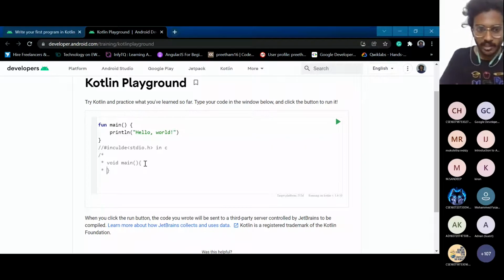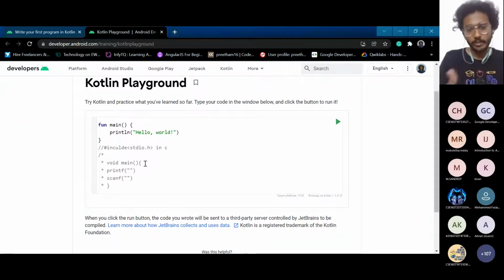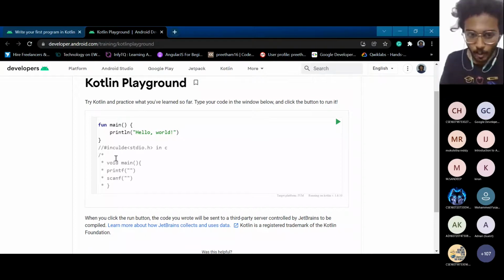You know this, I think. In order to print in a C program, you will write printf, and so on, for taking inputs from the user. So this is how a C program looks.